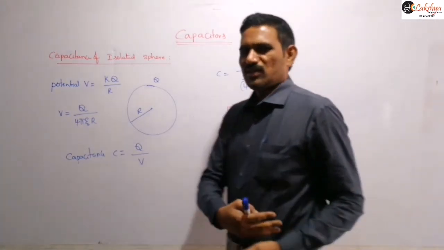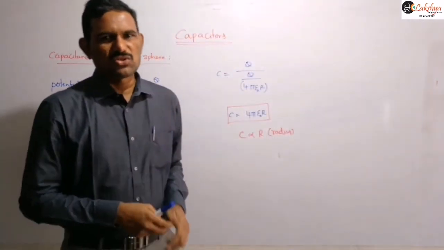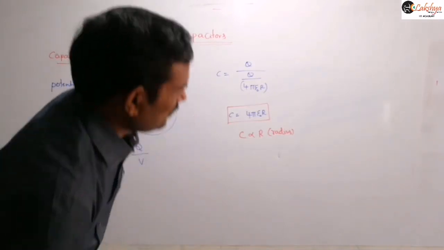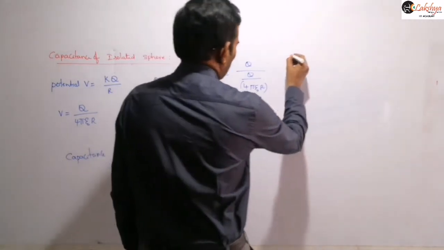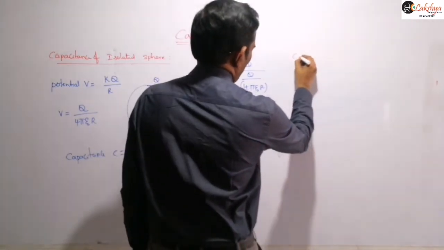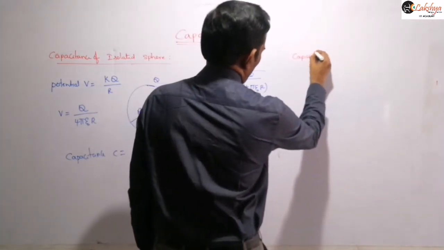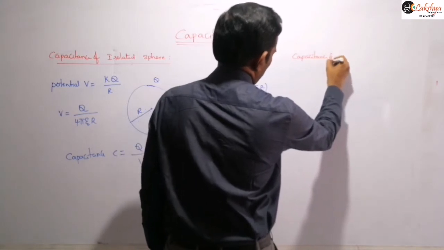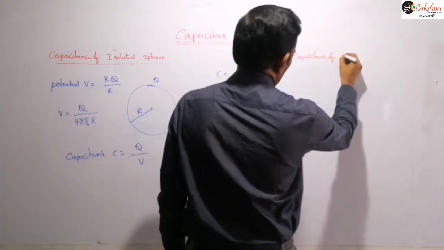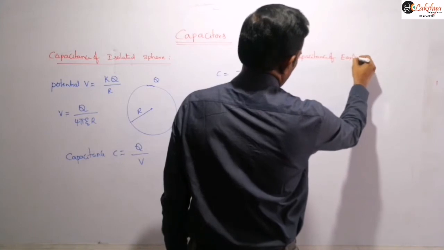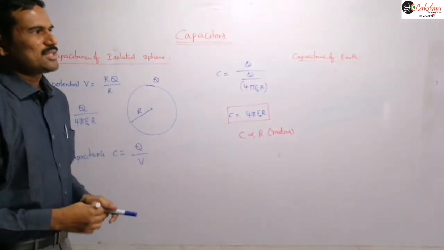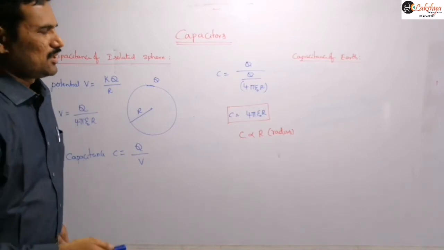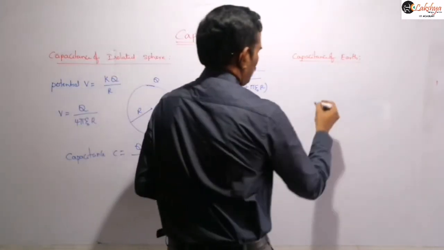Now with the help of this, let us calculate the capacitance of the earth, by assuming the earth as a sphere. So now let us see the capacitance of this earth. We know the formula here.